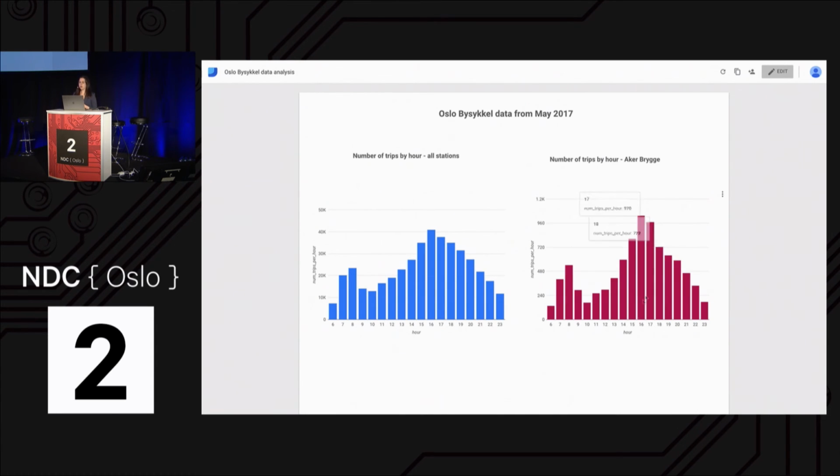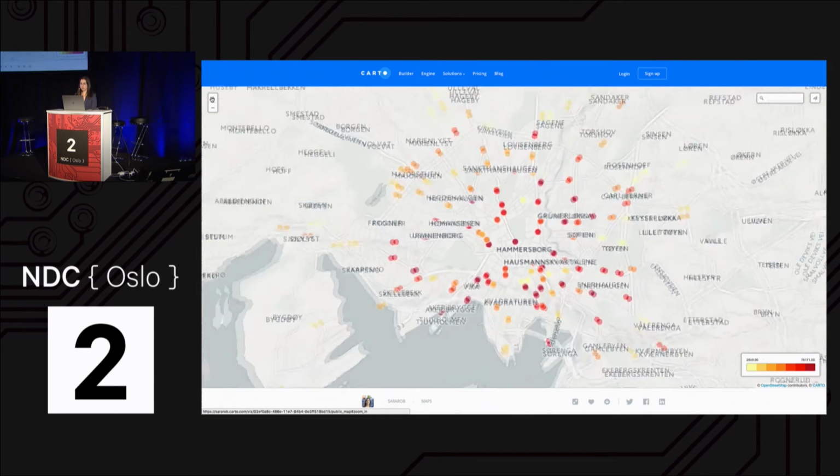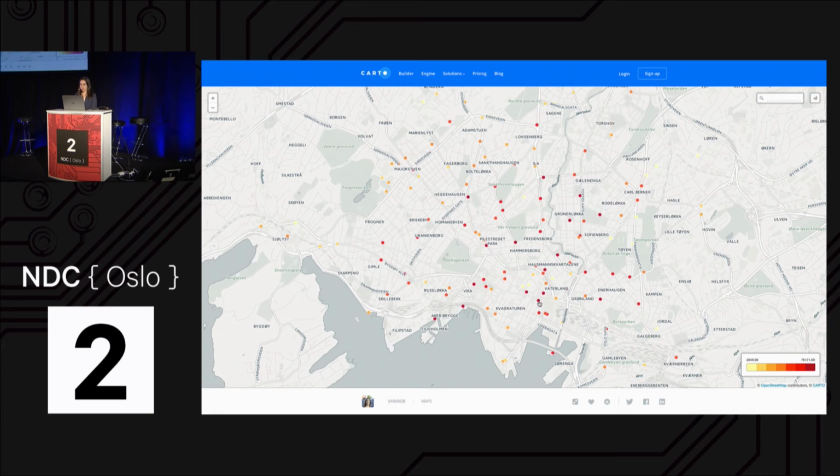And then I looked at the most popular station, Akerbrugge. I may have mispronounced that. I tried. Looks pretty similar to this graph. And this is just in May 2017. I created another map using Carto to look at the most popular stations in Oslo. So we can see here that the darker red ones are, I'm not even going to try to pronounce that one, are the most popular stations. I think we have the Akerbrugge station over here. So 52,000 trips on that one. And then we can see there's some newer stations on the outskirts which have had fewer trips.